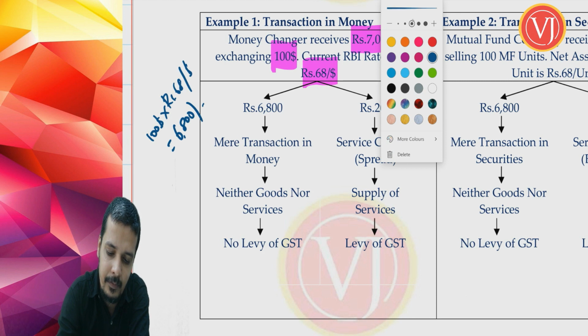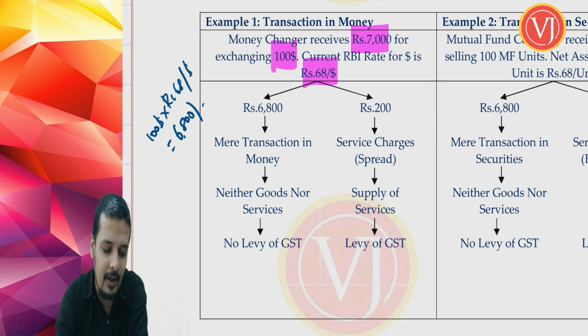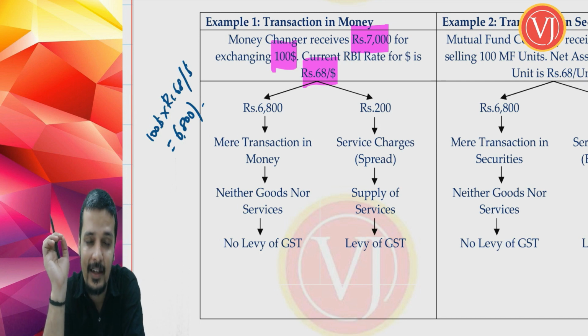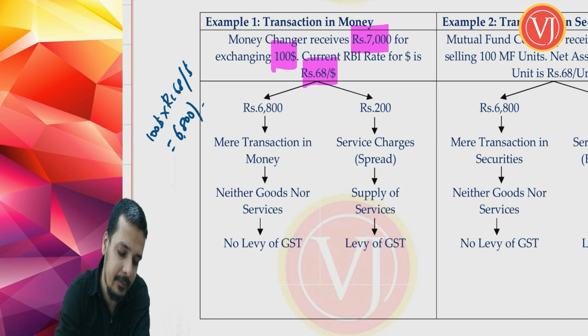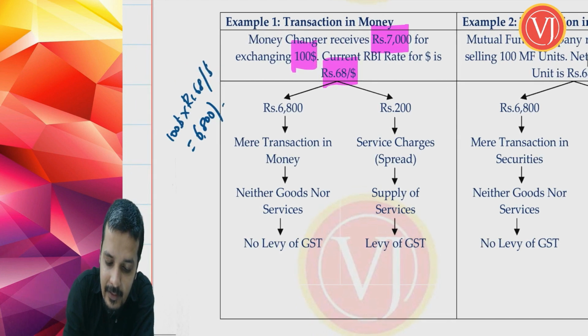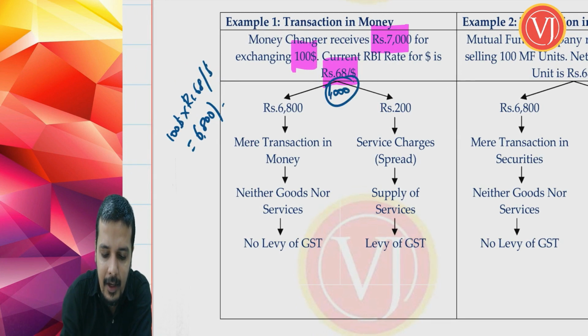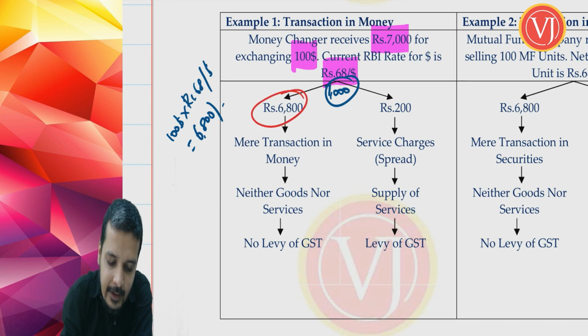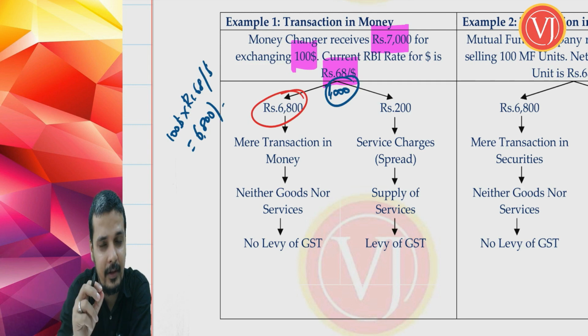$100 was equal to rupees 68 per dollar multiplied by $100, which is equal to 6,800. But how much have you paid? You have not paid 6,800. You have actually paid 7,000. Now, how to break that 7,000? Break into two parts. The first part is 6,800, which was the real price of it.